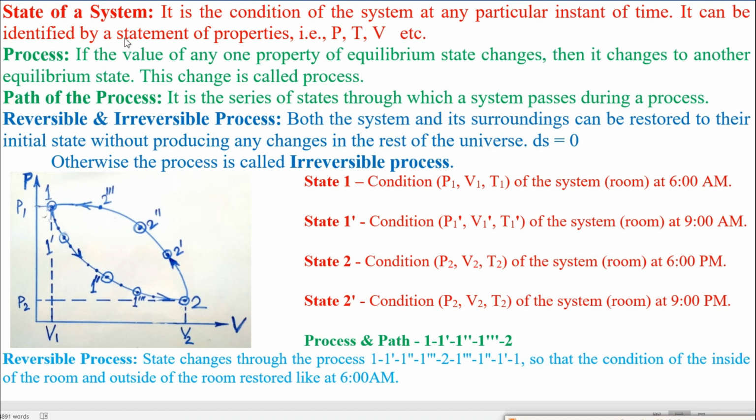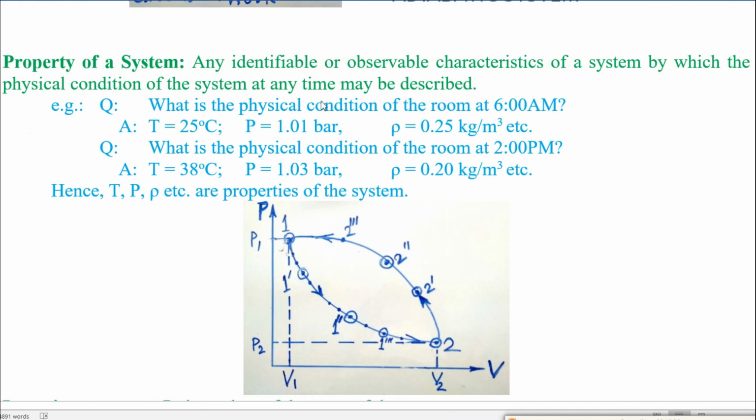It can be identified by a statement of properties, that is P, T, V. At 6 am, say in this case, the properties are temperature 25 degrees centigrade, pressure 1.01 bar, and density 0.25 kg per meter cube, etc. So at 6 am, those properties identified the state of the system.